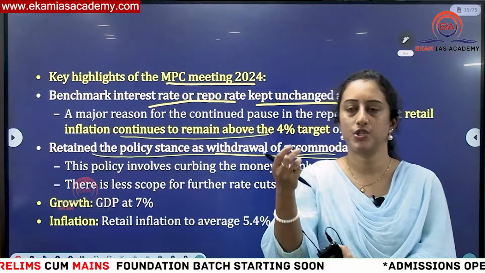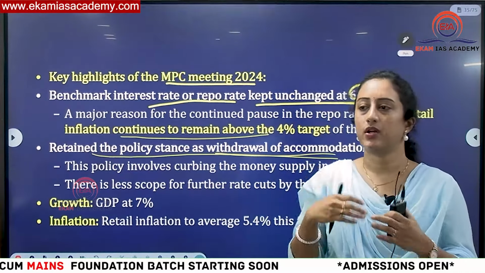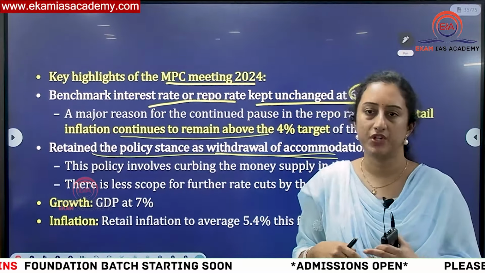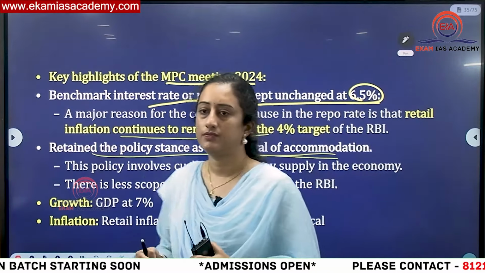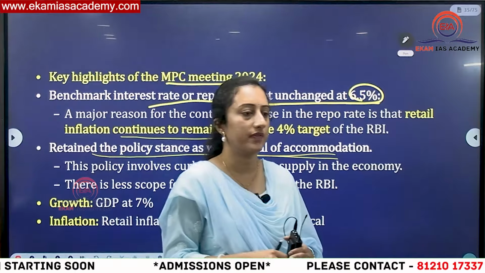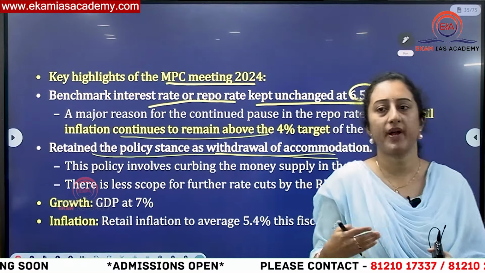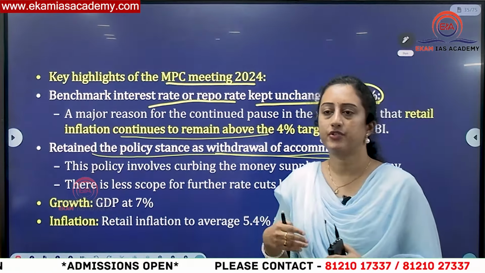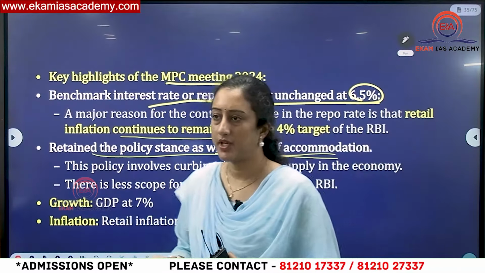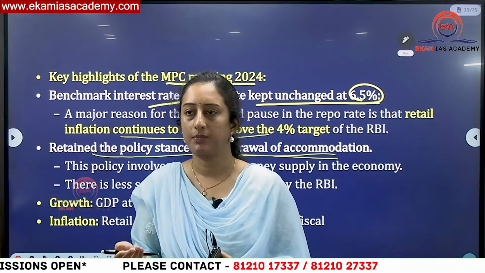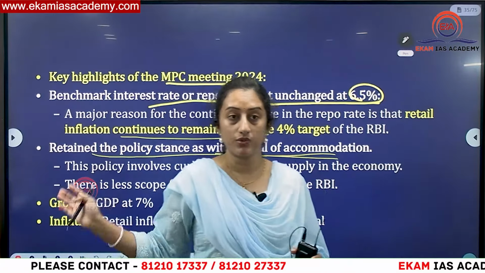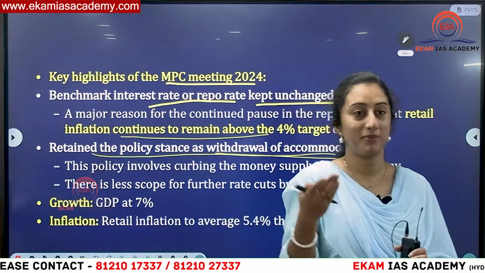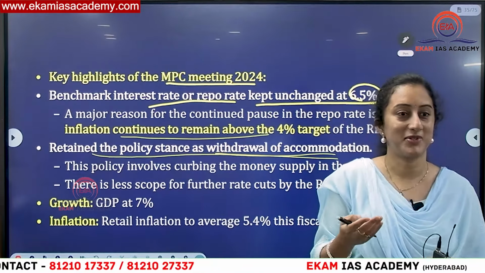Depending on the situation, whether you want to control inflation or not, hawkish or dovish will be taken into consideration. Accommodative stance means, to expand money supply in the economy, they generally go for accommodative stance. Neutral stance is another thing, meaning neither an increase nor a decrease will be there. But now, if you see, RBI is saying... do you want me to repeat? Yes, what is the problem?